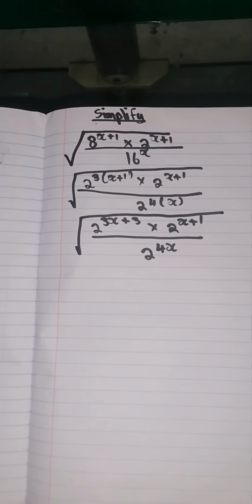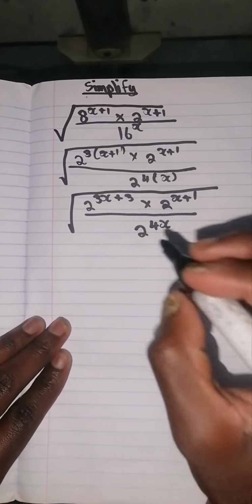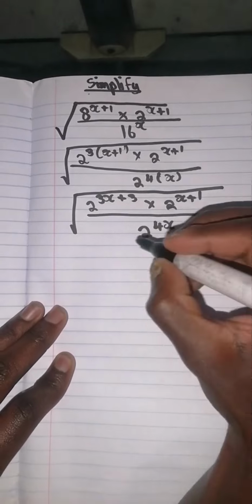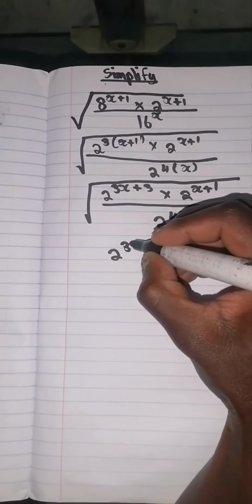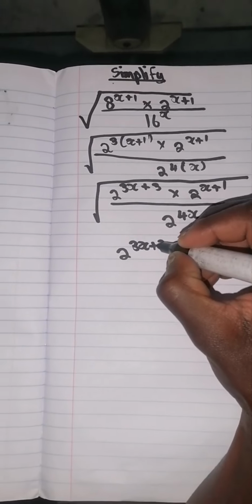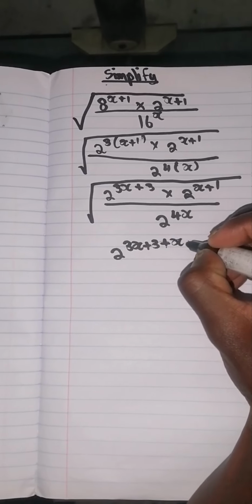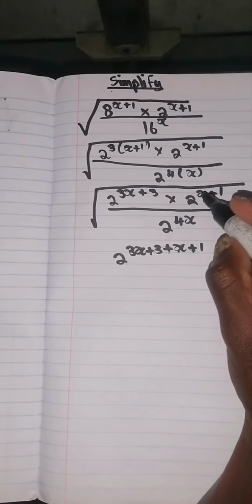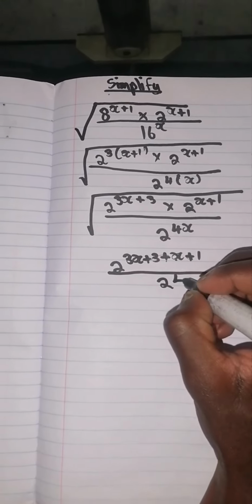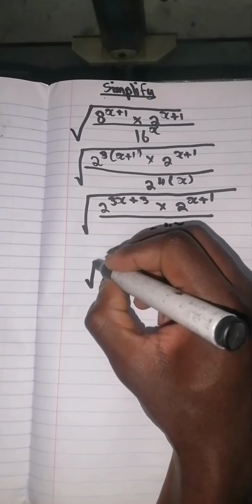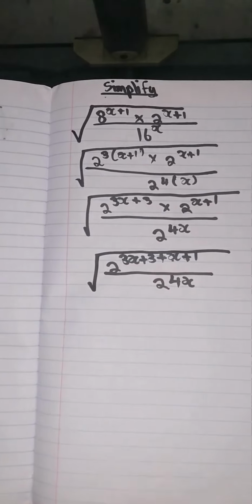Now from here we're going to use the first law of exponents, which says when you multiply the same bases you add the exponents. Now in the numerator the same bases are being multiplied, so we're going to add the exponents. Now we have 2, we will represent both the bases as 2. Now 2 to the power 3x plus 3 plus x plus 1. This x and this 1 comes from this other 2. Now this is over 2 to the power 4x, and now all of this is enclosed inside a root.